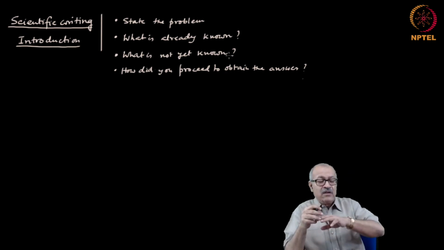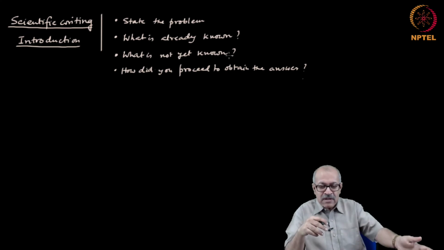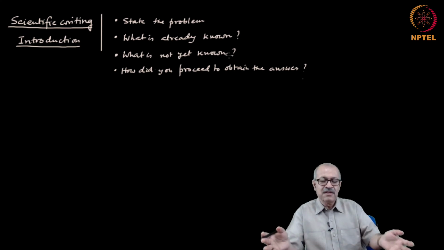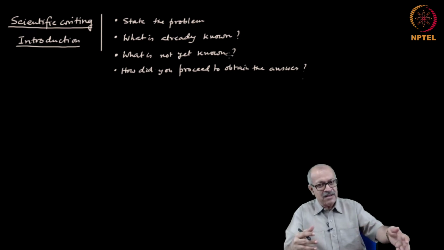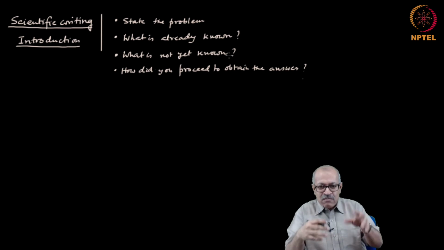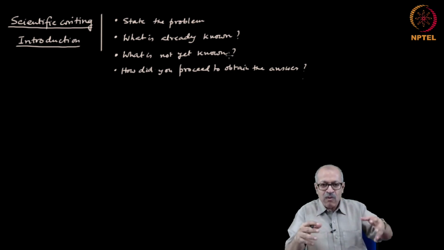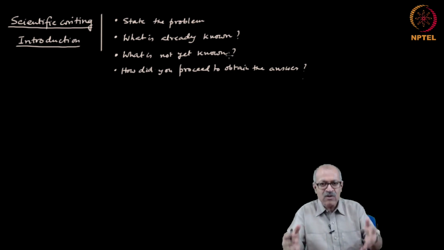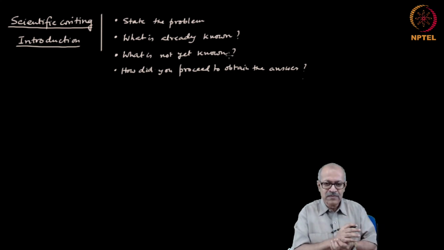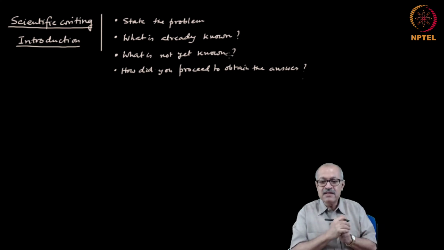Now, you may have performed an experiment, you may have performed some simulation studies, you may have obtained a derivation, you may have proved a theorem. So, what you did in order to obtain the answer to that question, what method did you follow, that needs to be very clearly stated.